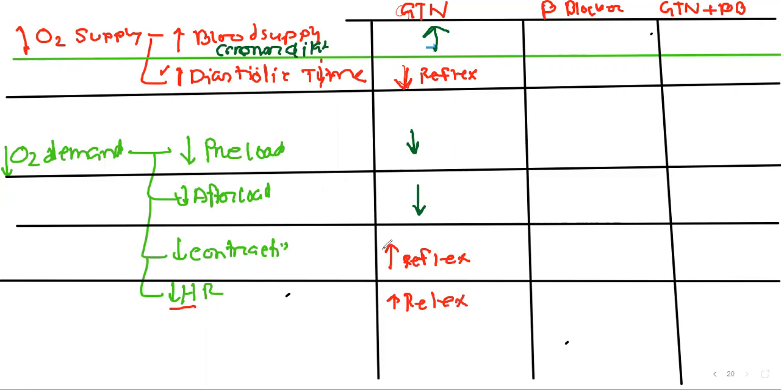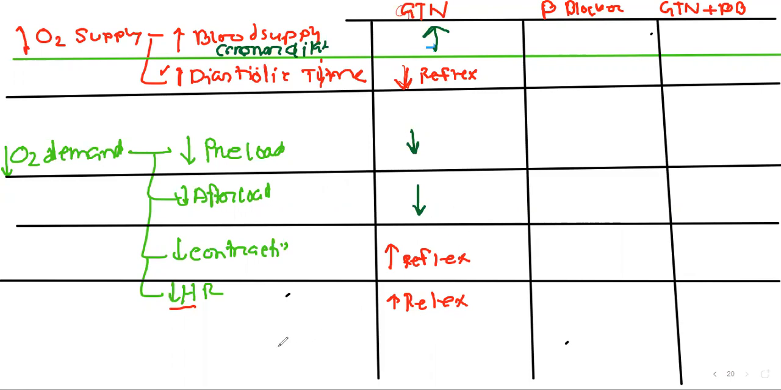So now we can say that we are using nitroglycerin very frequently, but it has some harmful effects, such as it decreases our diastolic time, and it increases our contractility reflexly, which increases our oxygen demand. It is not very good. It also increases our heart rate, which also increases our oxygen demand, and this is also not very good.